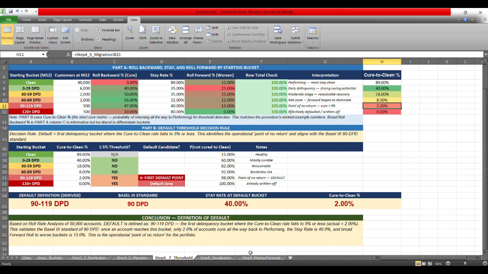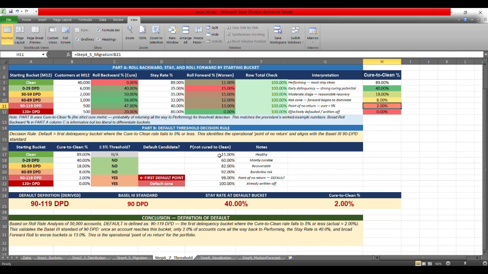So this definition is not stringent, but it is a conservative threshold. If only 1 in 20 accounts can recover, that's a bucket that has practically lost the optionality of cure. If you look at column C, the yes/no shows which bucket falls under the threshold definition. So this is our first default point, and basically a point of no return.